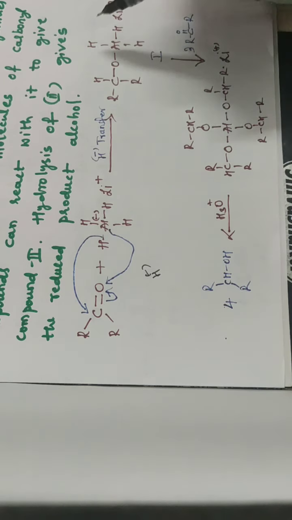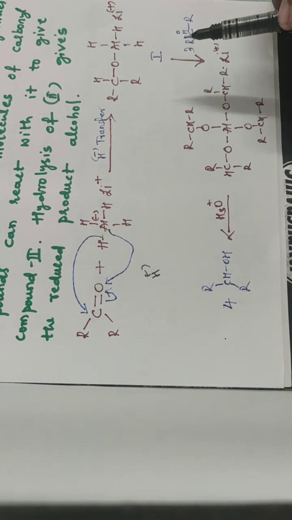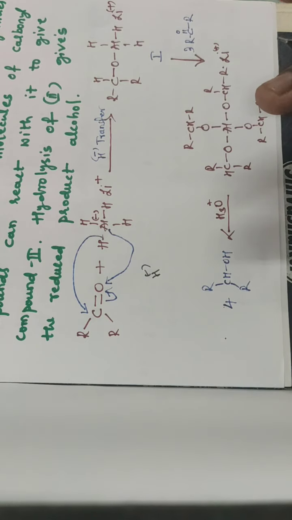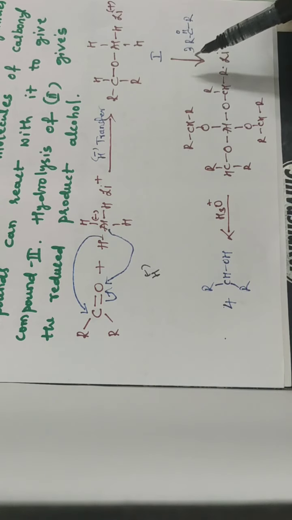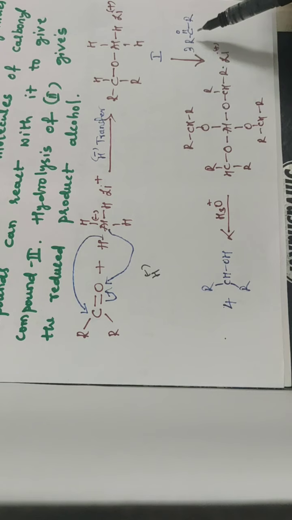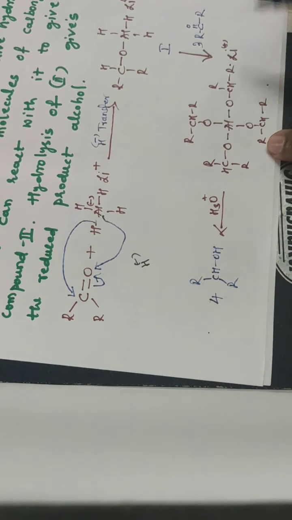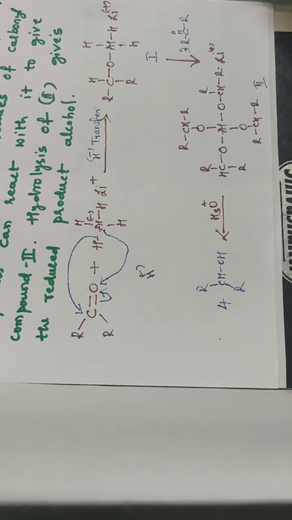Then this complex compound 1 can react with 3 more molecules of the carbonyl compound. That is because one lithium aluminum hydride can convert 4 molecules of carbonyl compound into an alcohol. So this intermediate complex compound 1 can react with 3 more carbonyl compounds, which gives the second intermediate complex molecule, which we name compound 2.